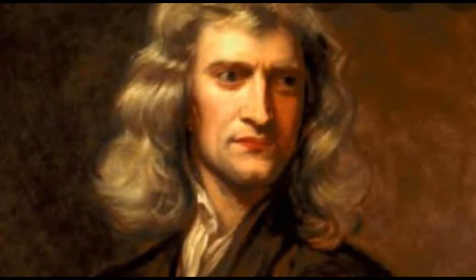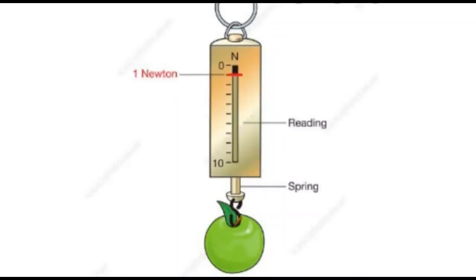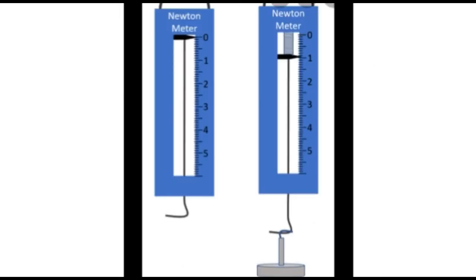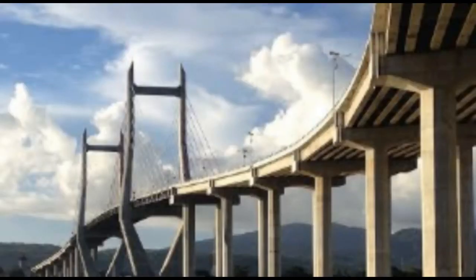Why are we using Newton as a unit? Because Sir Isaac Newton invented it, and on his name we use this unit, Newton. He also invented the Newton meter to calculate force. This instrument has a scale and a spring, and we can hang a mass on the hook, and according to the mass, the force is shown on the scale. It was also invented by Sir Isaac Newton, that's why its name is Newton meter.